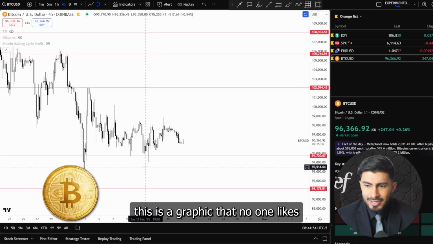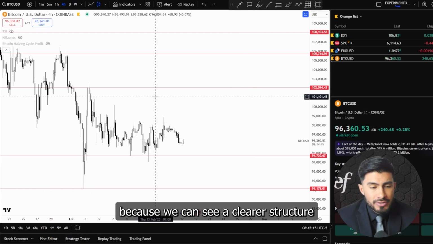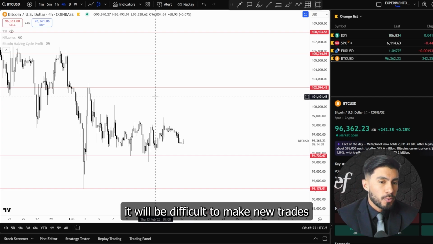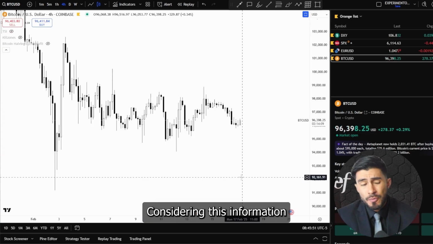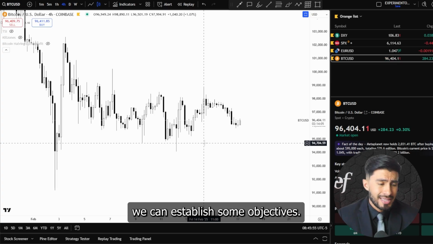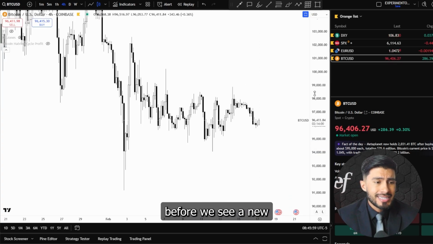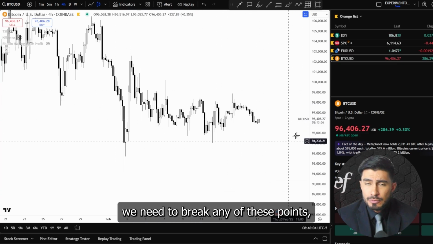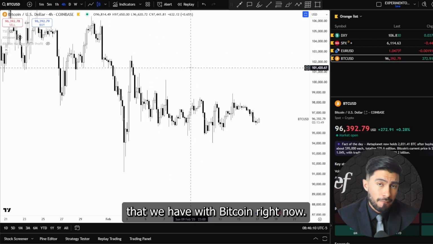Finally, we will analyze Bitcoin. As you can see, this is a graphic that no one likes because we can't see a clear structure with Bitcoin. So if we don't have a clear structure, it will be difficult to make new trades with this asset. Considering this information and considering that we can mark points of the price, we can establish some objectives. You need to understand that before we see a new strong movement, we need to break any of these supports or resistances that we have with Bitcoin right now.